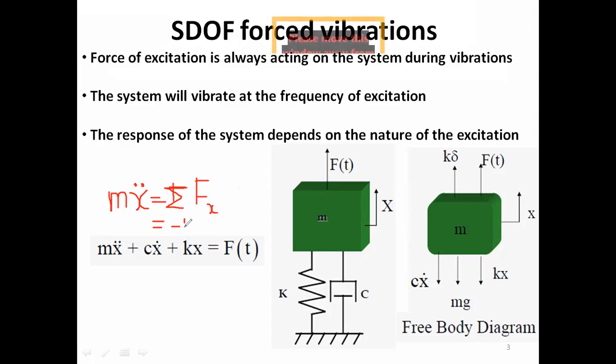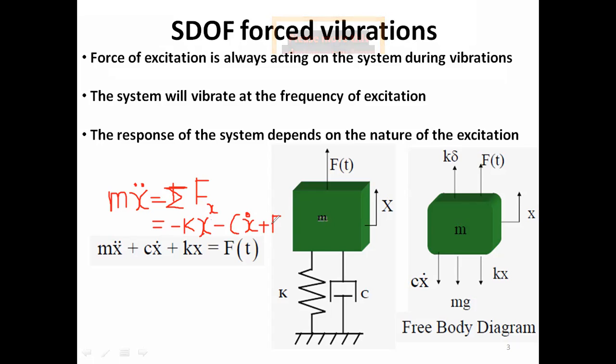So minus kx. The damping force is also opposite to the displacement, so minus c x dot, and the force of excitation is along the displacement, so plus F of t.